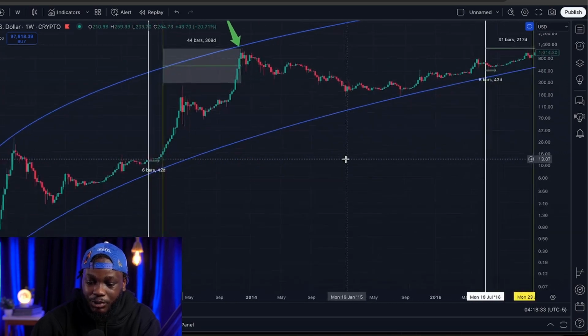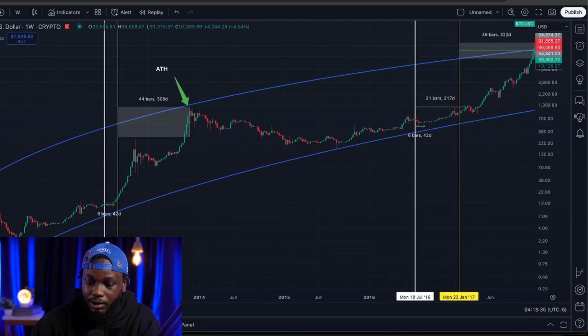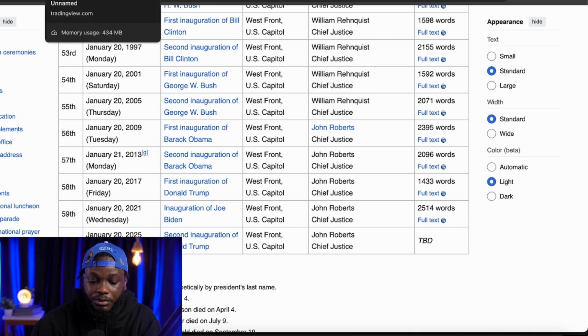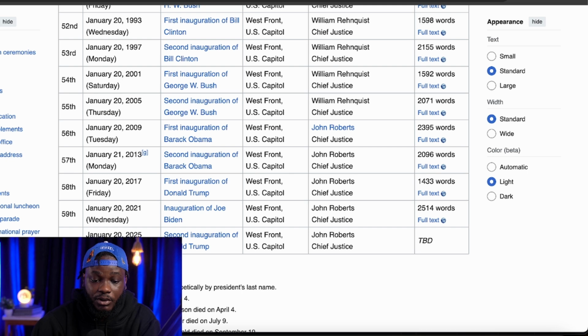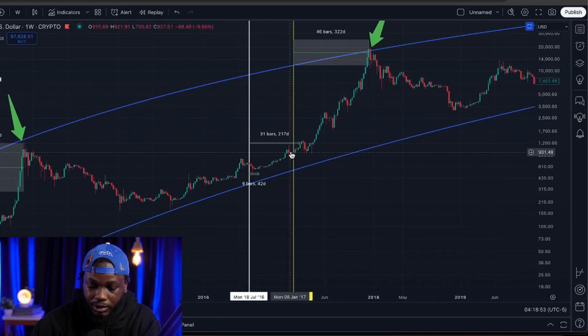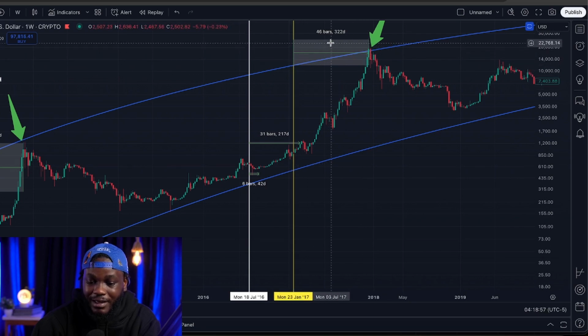And then the next one was January 2017, and it was the first inauguration of Donald Trump. And right here, we can see that this was it, January 2017. And it took Bitcoin approximately 300 days before we topped out at new all-time highs. Again, I'm not making this up. This is what you're seeing in the charts.